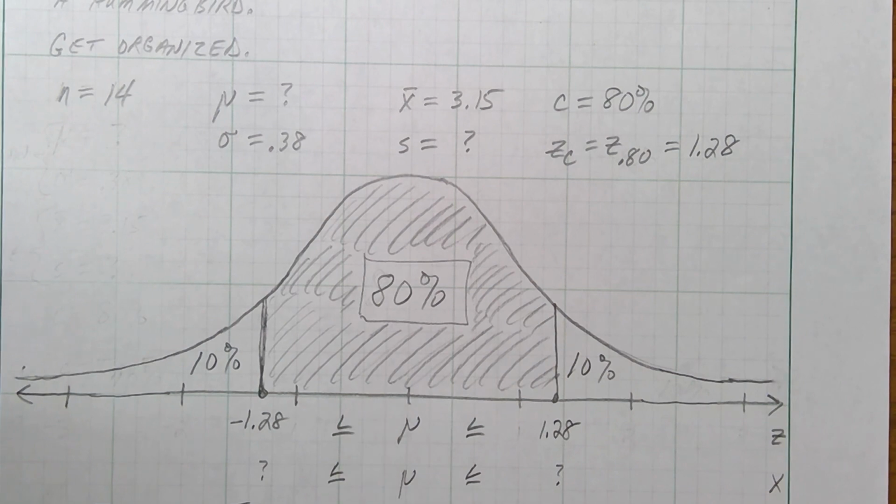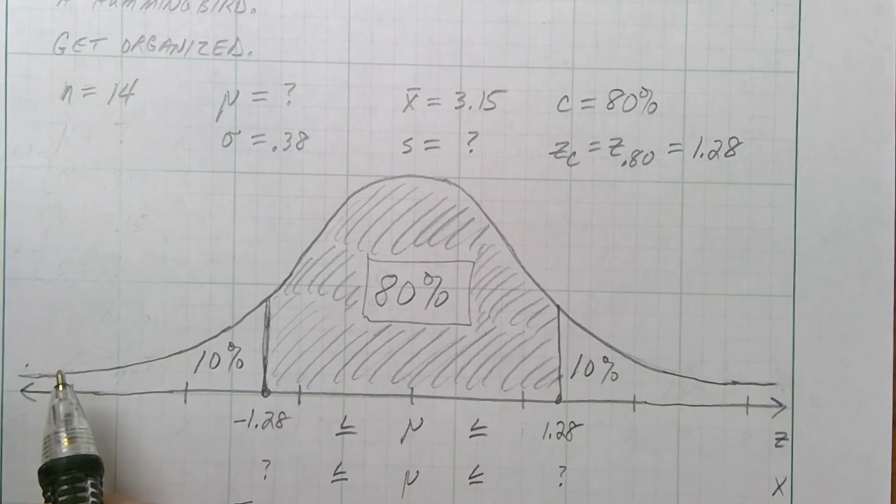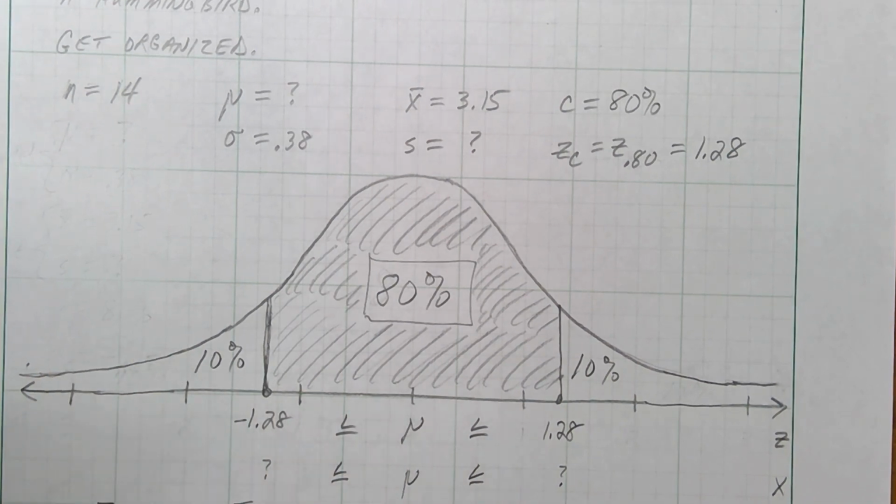All right, now what do we look up? Remember, I can't look up the 80% in the z-table. I can only look up areas to the left. So I'm going to look up this 10%. I'm going to go grab my z-table, and I'm going to find out what z number has an area of 10% to the left of it. So let me grab my z-table here.